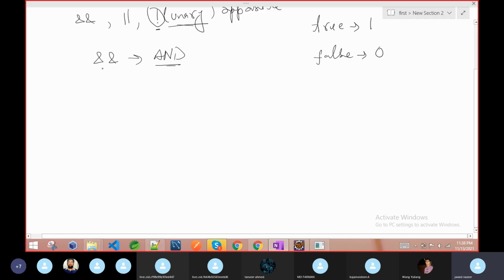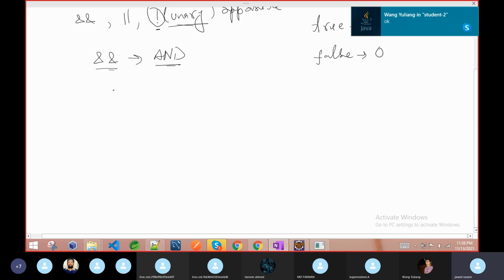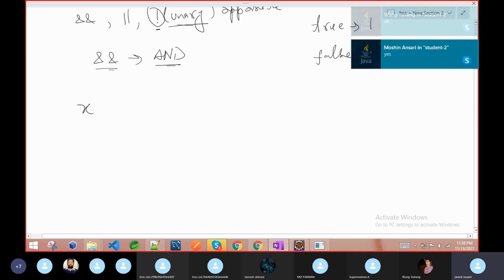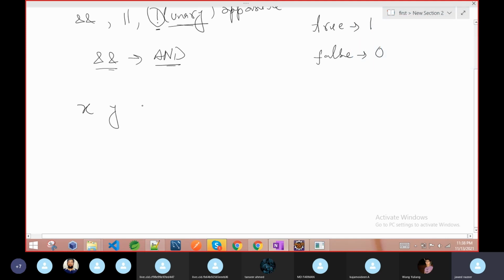Suppose you are doing an operation, as I said, it is binary. It may be more than binary, but it is binary. So suppose we have two inputs, x and y, and the result z is the output. Suppose all are boolean. Suppose this is 0 0, meaning both are false.